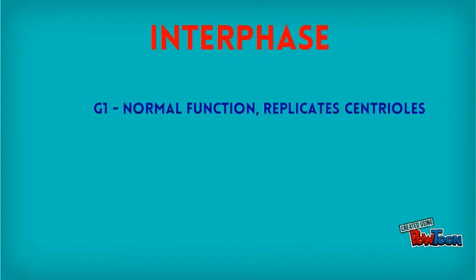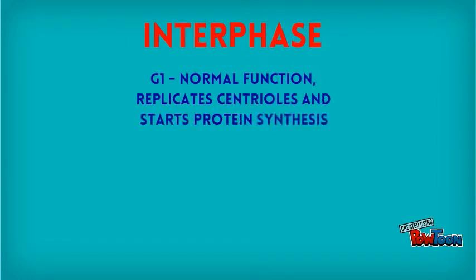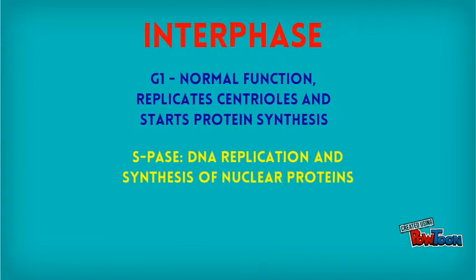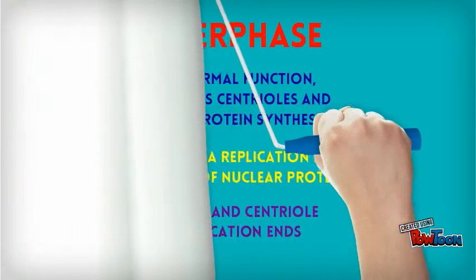G1 is when the cell maintains normal function, but starts replicating centrioles, organelles, and starts protein synthesis. The next stage is known as S phase, and this is when the DNA replication begins, along with the synthesis of nuclear proteins. G2 is the last stage of interphase, which marks the end of DNA and centriole replication.